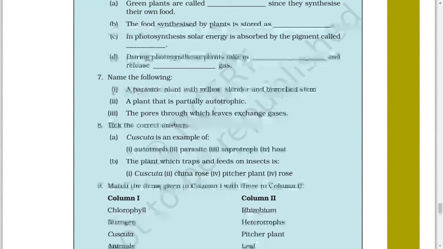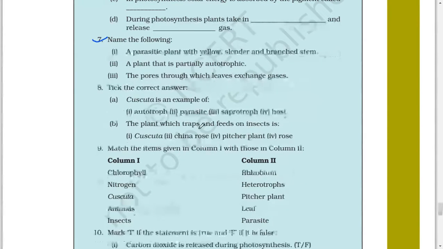7. Name the following. A parasitic plant with yellow, slender and branched stem. A plant that is partially autotrophic. The pores through which leaves exchange gases. 8. Choose the correct answer. Cuscuta is an example of autotroph, parasite, saprotroph or host. The plant which traps and feeds on insects is Cuscuta, China rose, pitcher plant or rose.